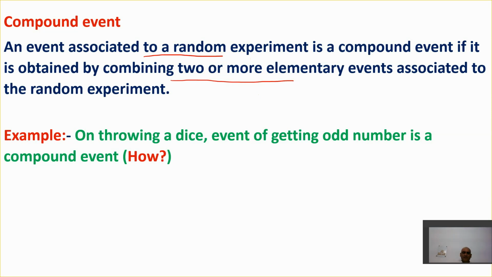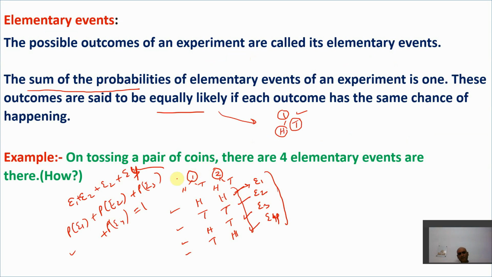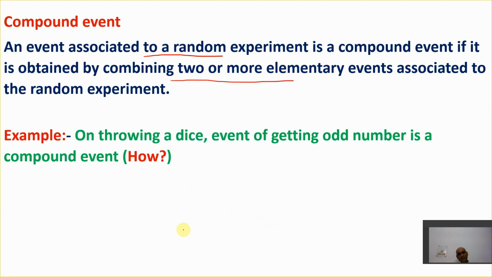The same example which we took earlier, tossing two coins, is a compound event because we have a different number of outcomes, meaning a different number of elementary events. One more example: on throwing a dice, the event of getting an odd number is a compound event.